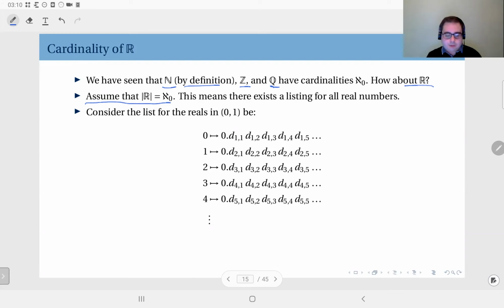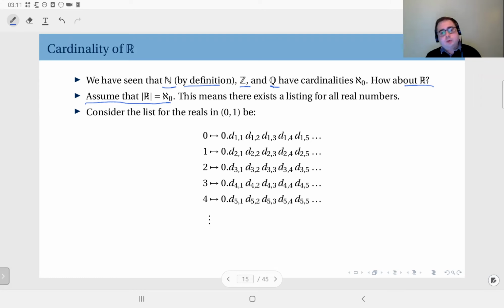You have a list of real numbers, the entire list, starting from the first one, according to your order, then the second real number, the third real number, etc. That's essentially what countable means. You can actually list them in a rigorous, systematic way.